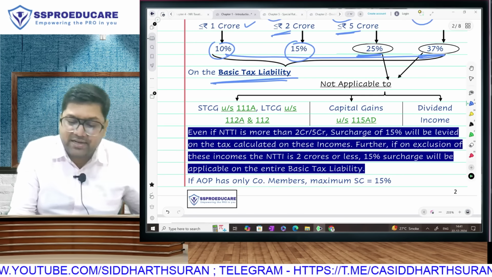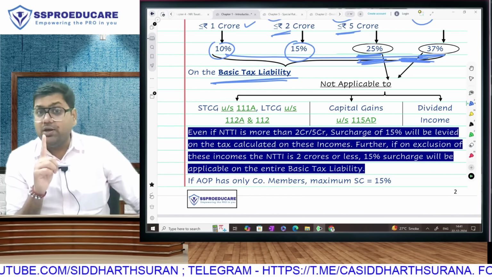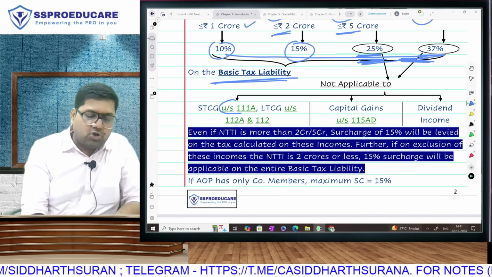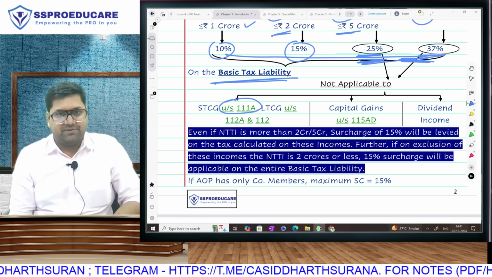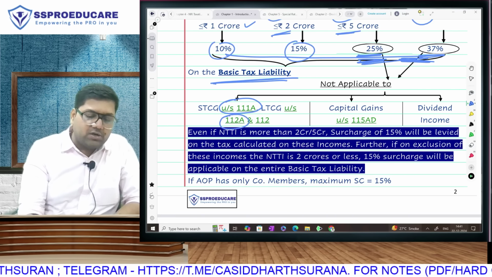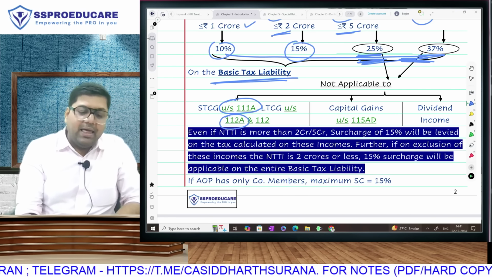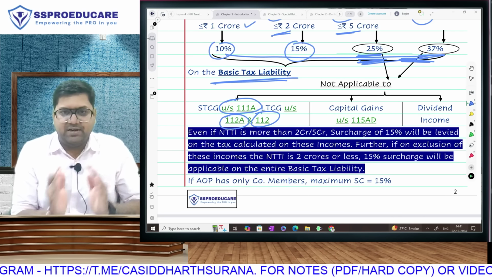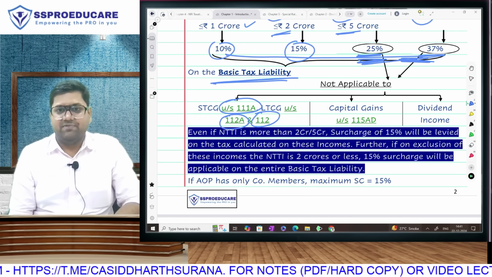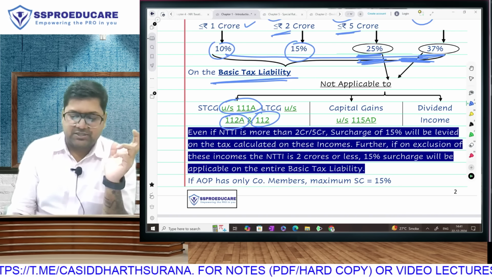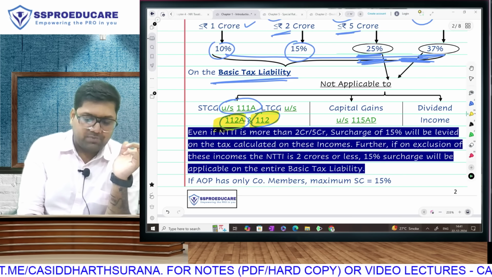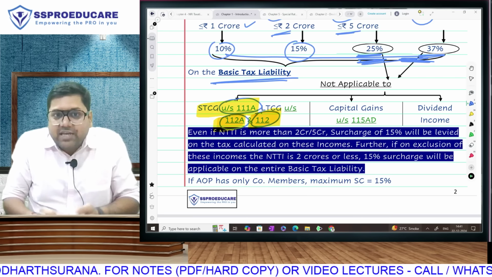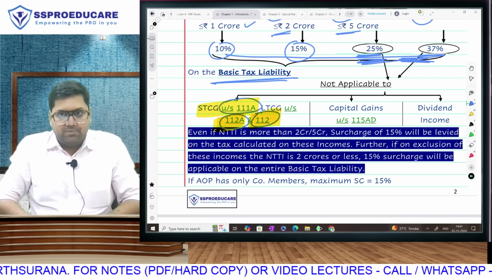However, the 25 and 37% surcharge will not be applicable to the following incomes. If you have stock market short-term capital gain under section 111A, stock market long-term capital gain under section 112A, or any other long-term capital gain under section 112. So stock market is 111A, 112A, but other LTCG is 112, which means LTCG will always come at a special rate. Short term will come at a special rate only if it is stock market. Short term outside of stock market is going to be considered as normal rate.